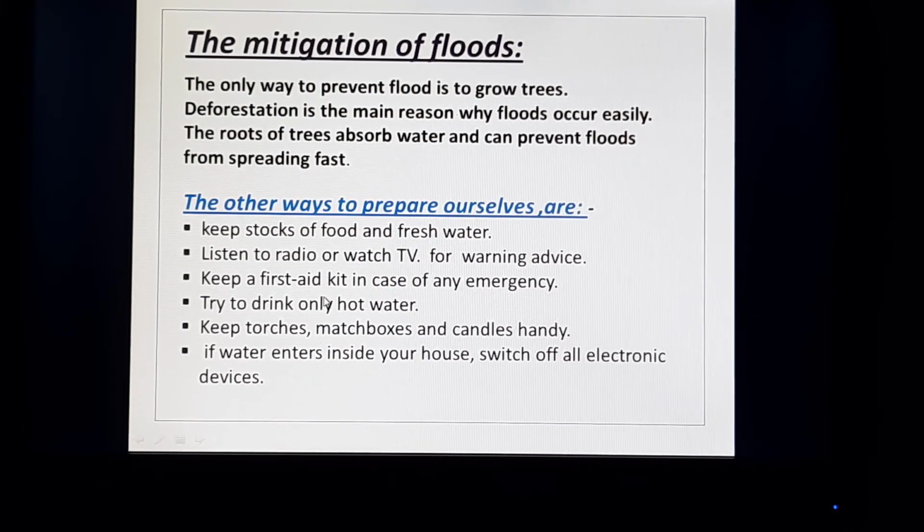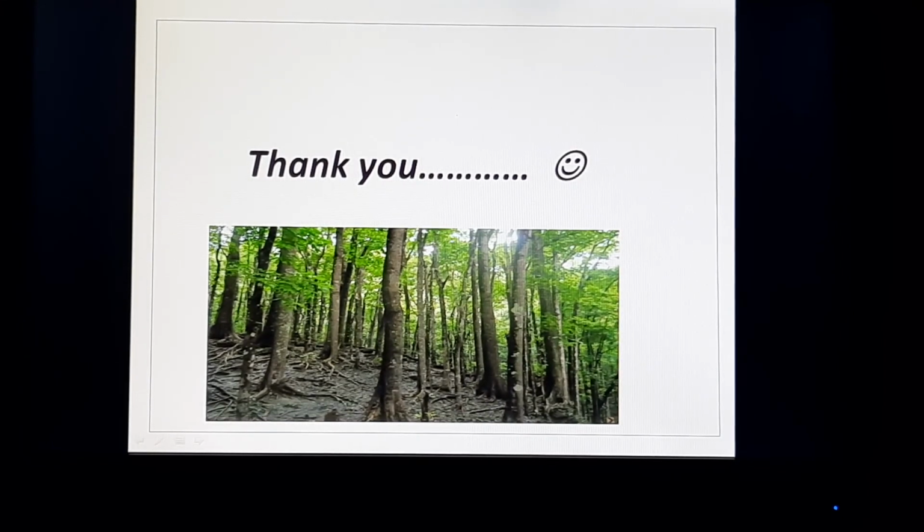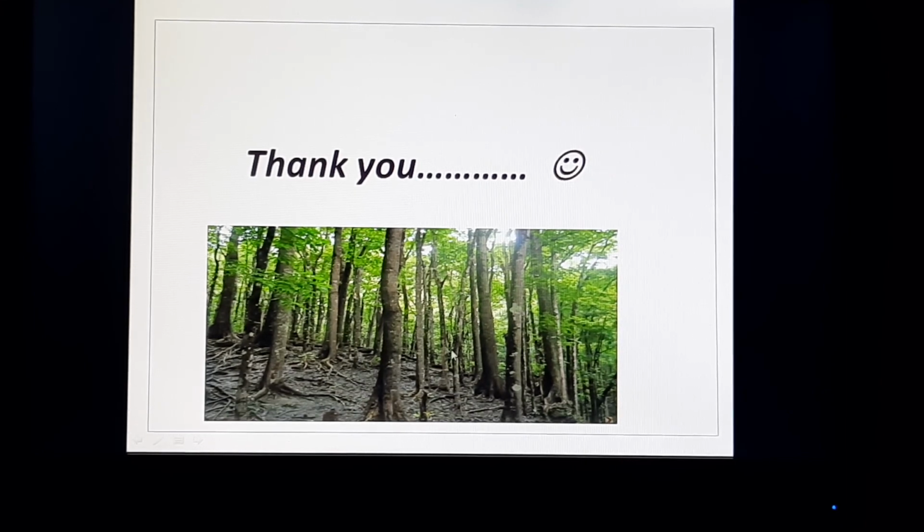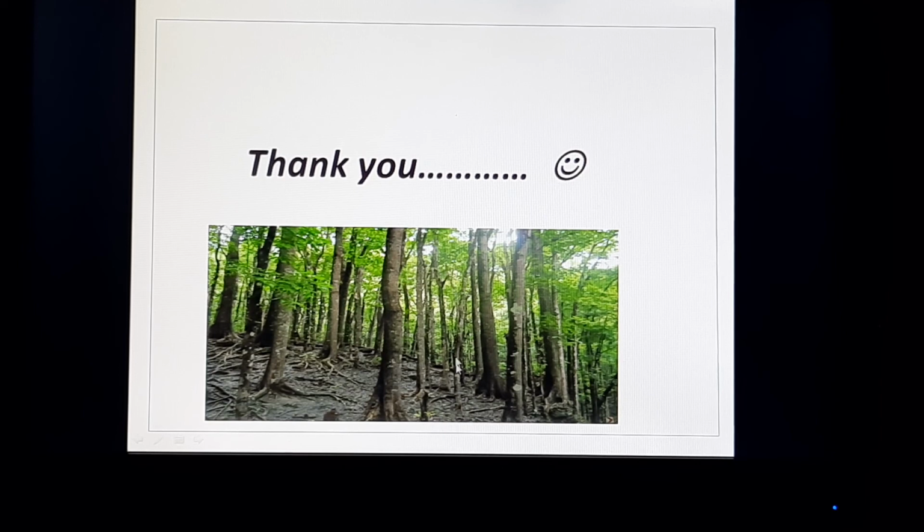Now you can see in this picture the tree roots can bind the soil, and the soil cannot be eroded easily, and these trees and forest areas experience flood very little compared to the plain or vacant areas. So be safe, be aware. Thank you all.